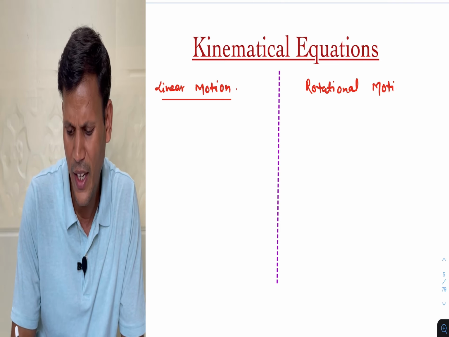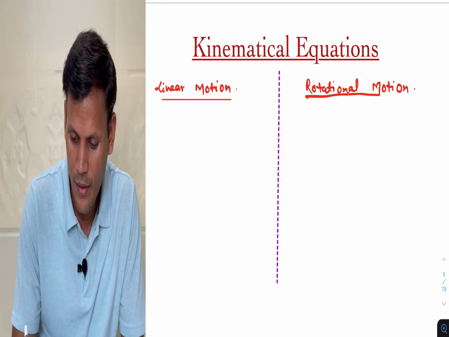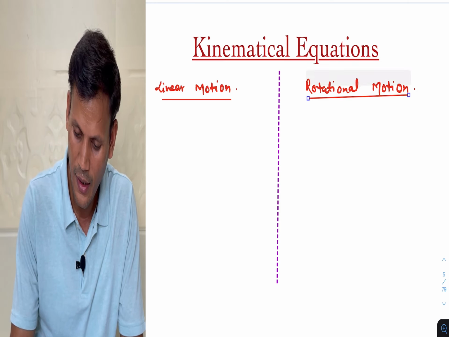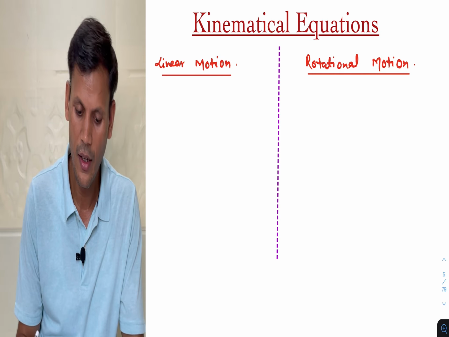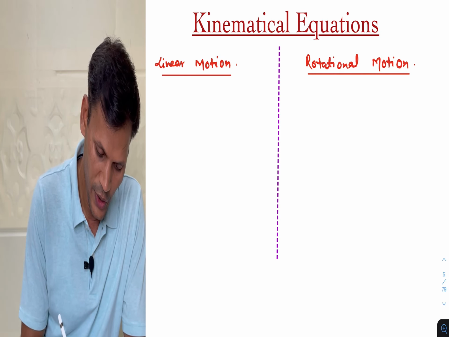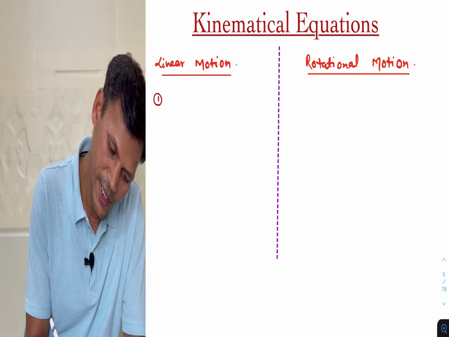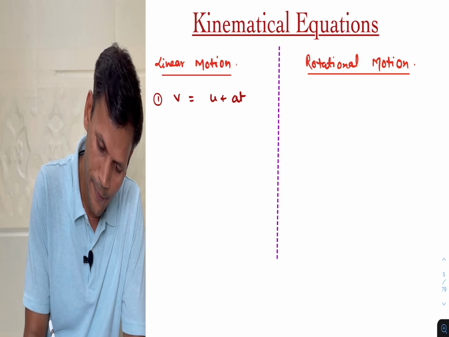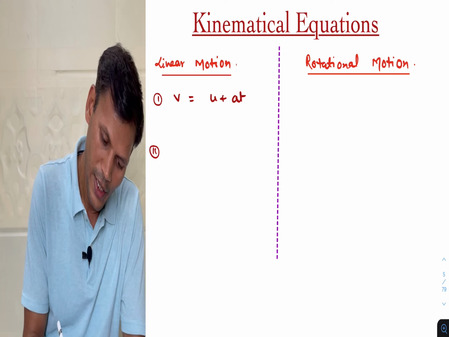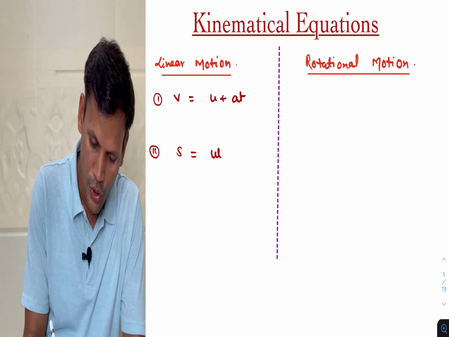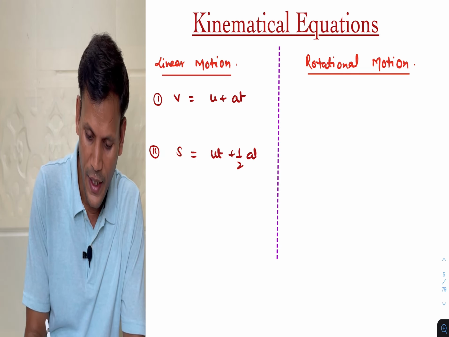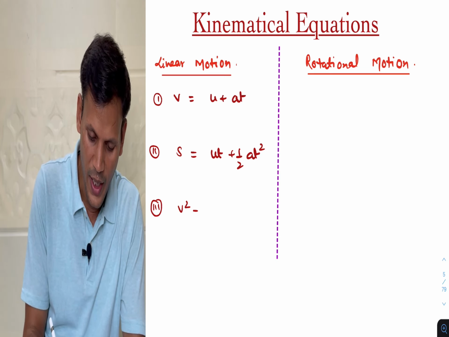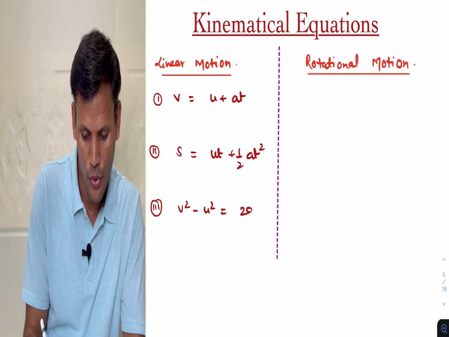We already know the kinematical equations for linear motion, so we can write the terms used in rotational motion. First we have studied v is equals to u plus at. Second we know s is equals to ut plus half at square, and third we know v square minus u square is equals to 2as.